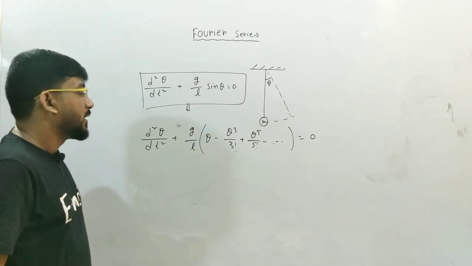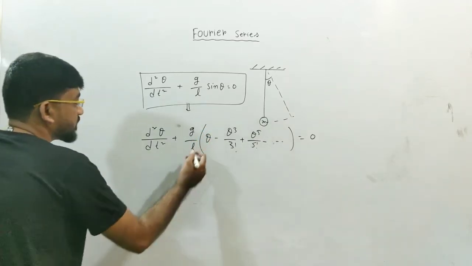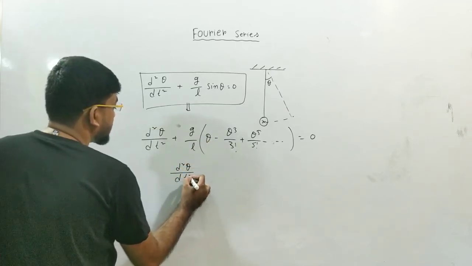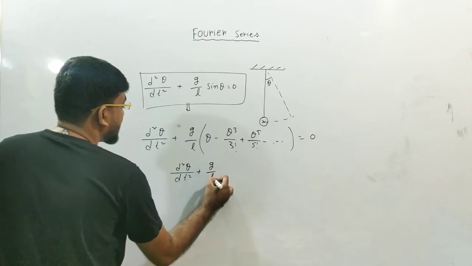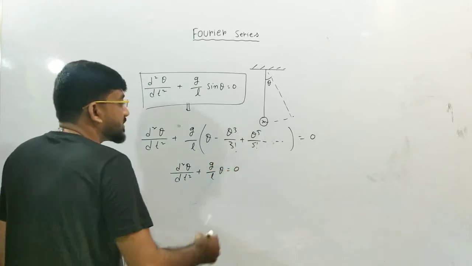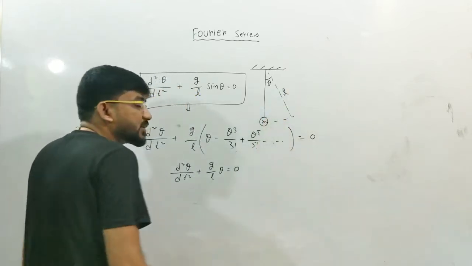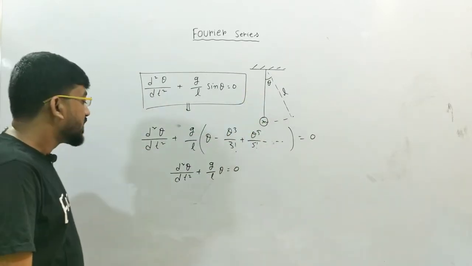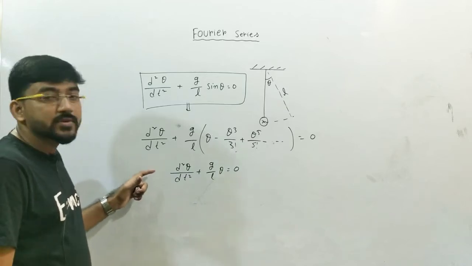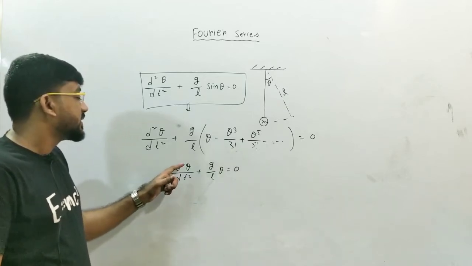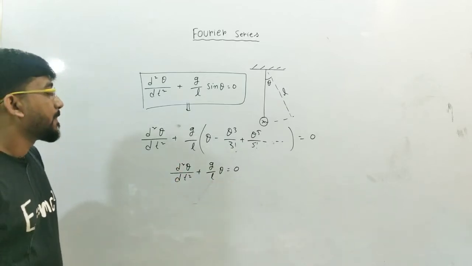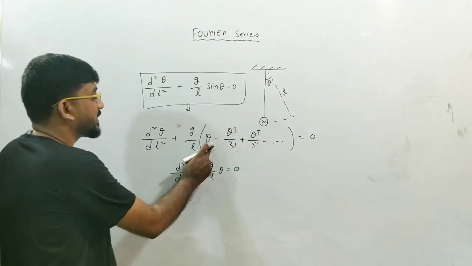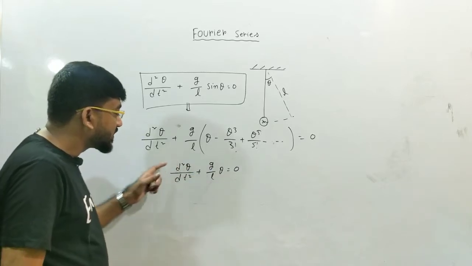And we know the differential equation for a simple pendulum is like this: d2 theta dt2 plus g by L into theta equal to 0, where L is the length of this string, g is gravitational acceleration, you know, and theta is the amplitude at that time. So this is the differential equation for simple harmonic oscillation, and you can easily solve for theta from here. As theta is very small, these terms can be neglected and you can take up to this term, and this is the differential equation for this.